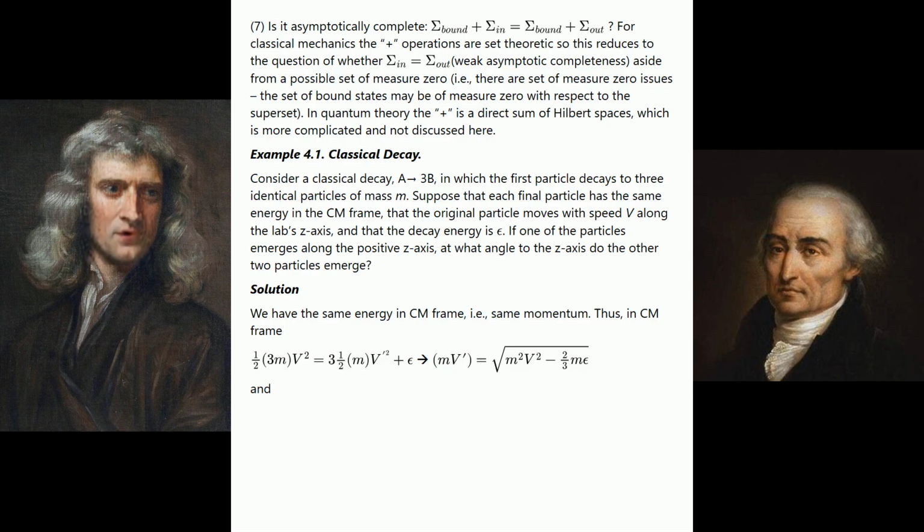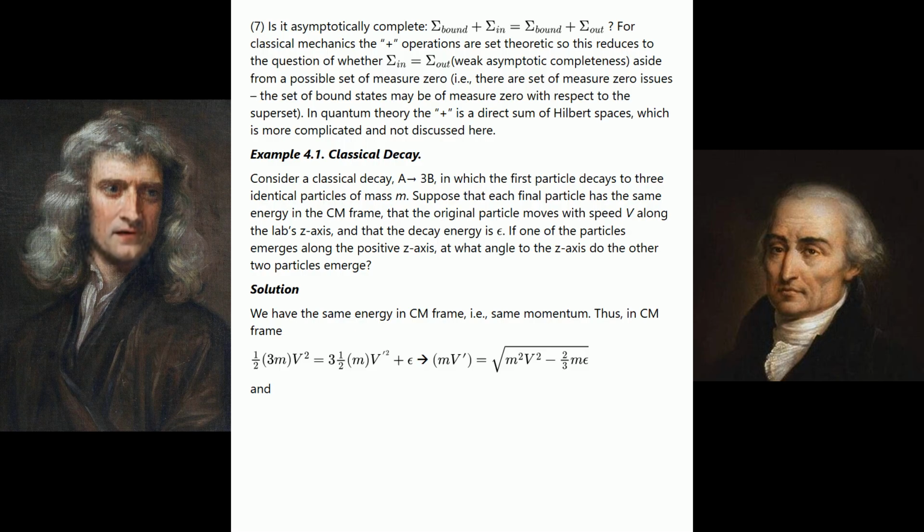Σ_BOUND + Σ_IN = Σ_BOUND + Σ_OUT? For classical mechanics, the plus operations are set theoretic, so this reduces to the question of whether Σ_IN = Σ_OUT, weak asymptotic completeness. Aside from a possible set of measure zero, i.e., there are set of measure zero issues. The set of bound states may be of measure zero with respect to the superset. In quantum theory, the plus is a direct sum of Hilbert spaces, which is more complicated and not discussed here.